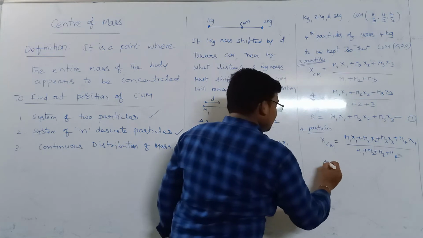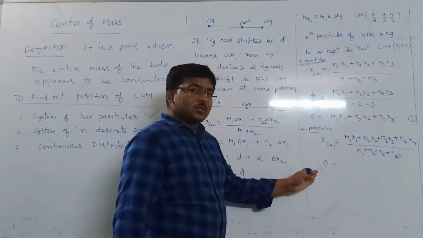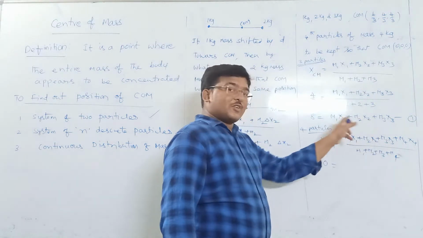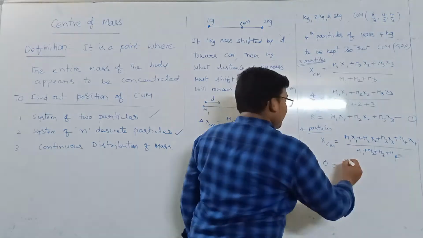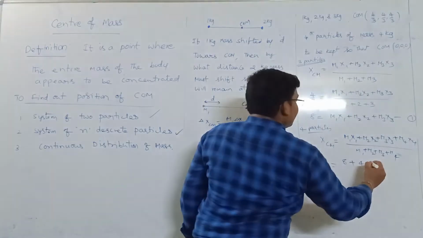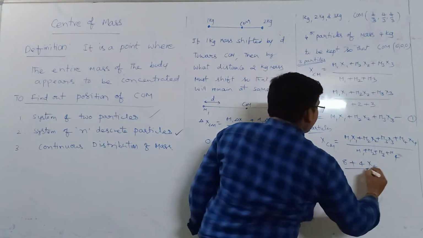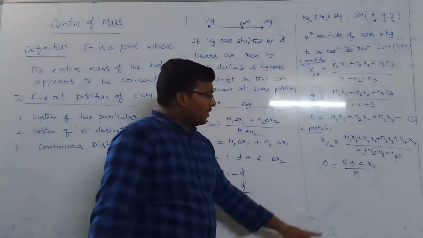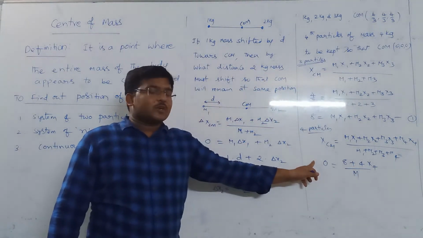Now as the center of mass is 0, m1 x1 plus m2 x2 plus m3 x3, from the first equation we got 8. So 8 plus m4, the given m4 is 4 and its position we don't know, by the sum of the masses. Anyhow it will be m, and after going to this side it becomes 0.